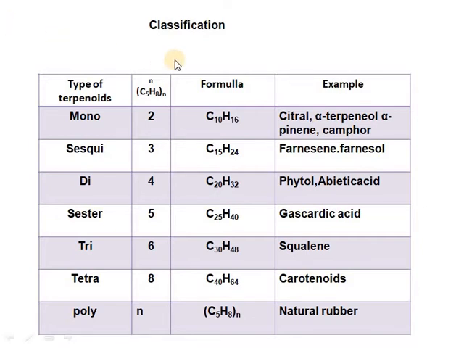A number of C5H8 units can join to give different terpenoids, and these are classified on the basis of the value of n, the number of isoprene units that join as building blocks of terpenes.